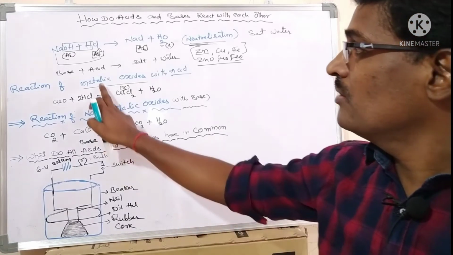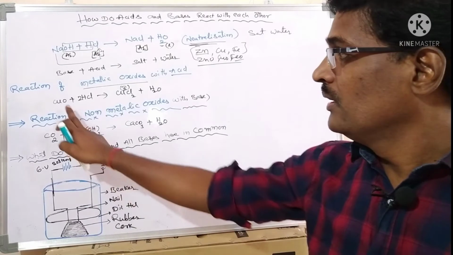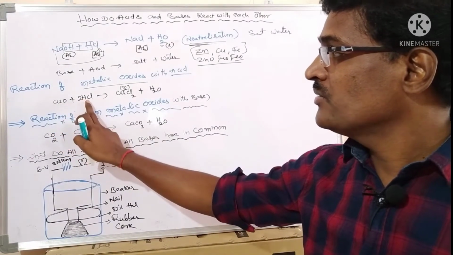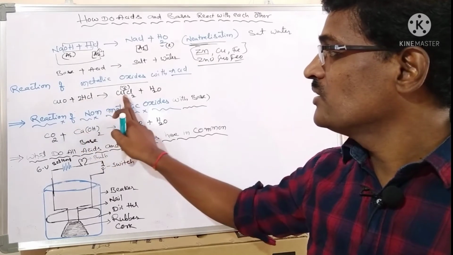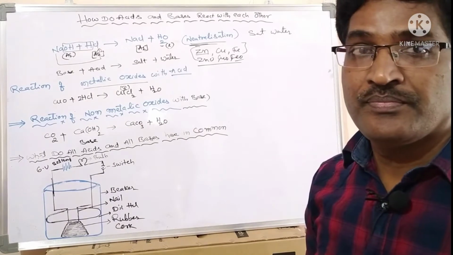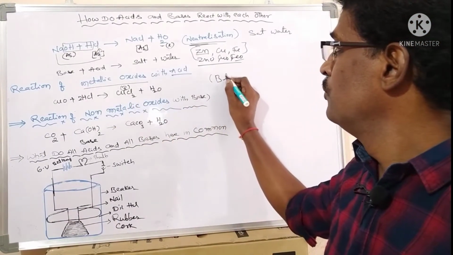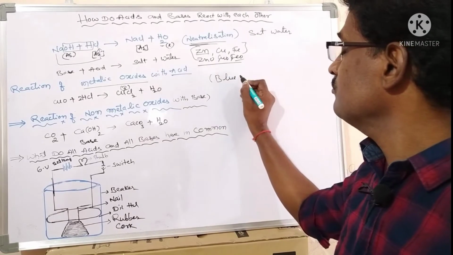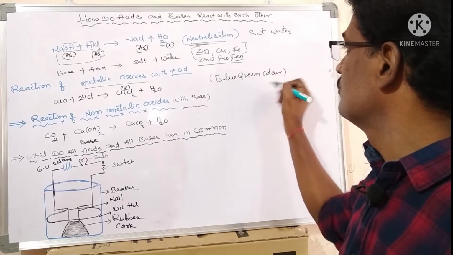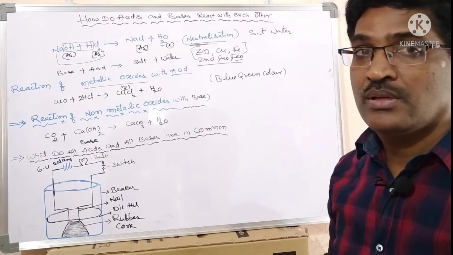When a metallic oxide reacts with an acid, what does it give? CuO, copper oxide, is a metallic oxide which reacts with acid to give rise to copper chloride and water. Copper chloride has a blue-green color.